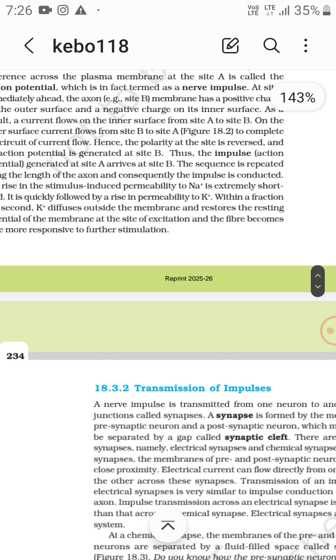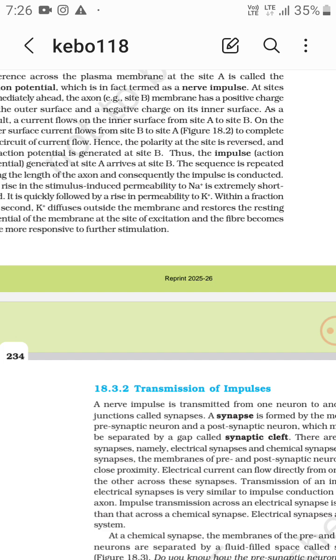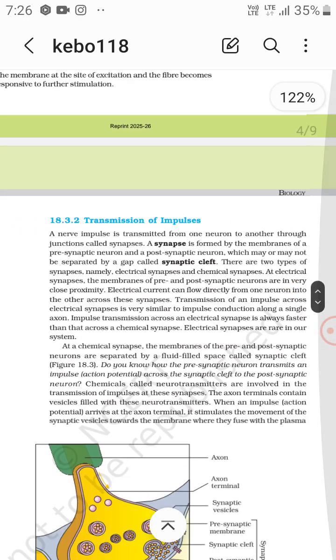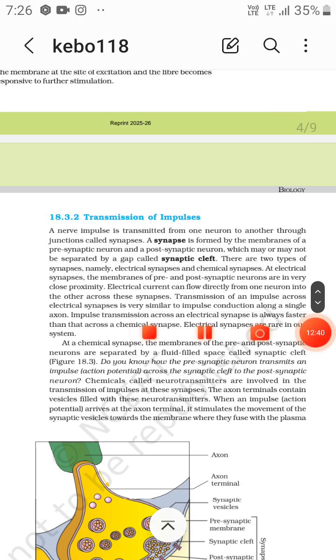So first Na+ gets into the axon, and immediately the K+ gets outside. But to maintain this, there is a sodium and potassium pump. It throws out 3 Na+ outside, and brings 2 K+ inside, and that means it again maintains the polarization. So yeah, that's it.